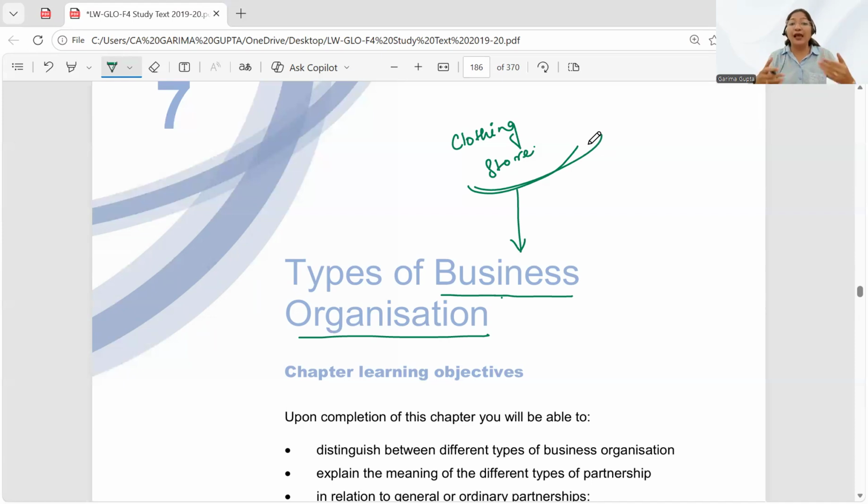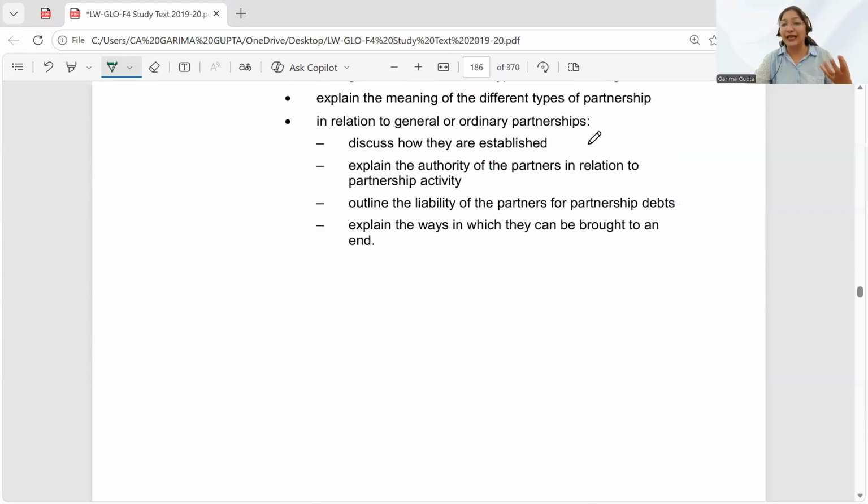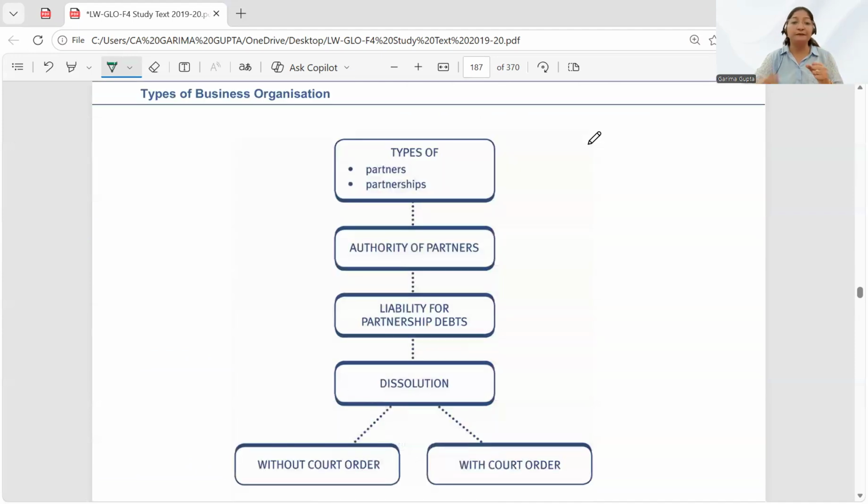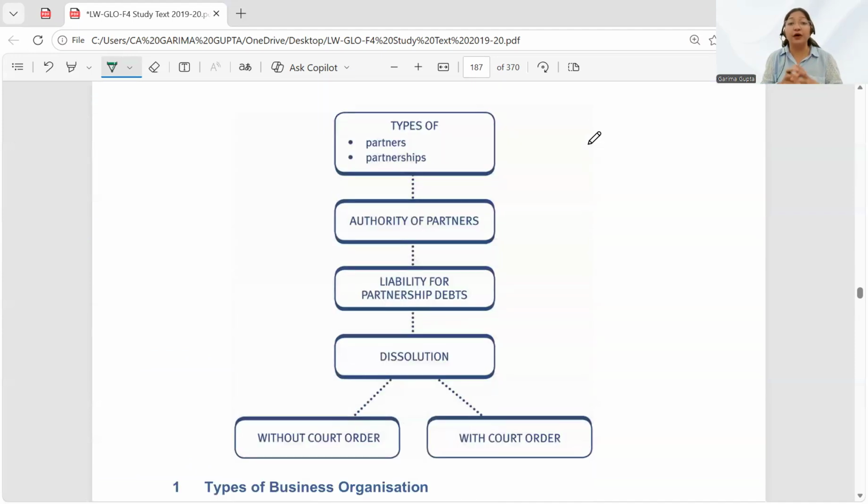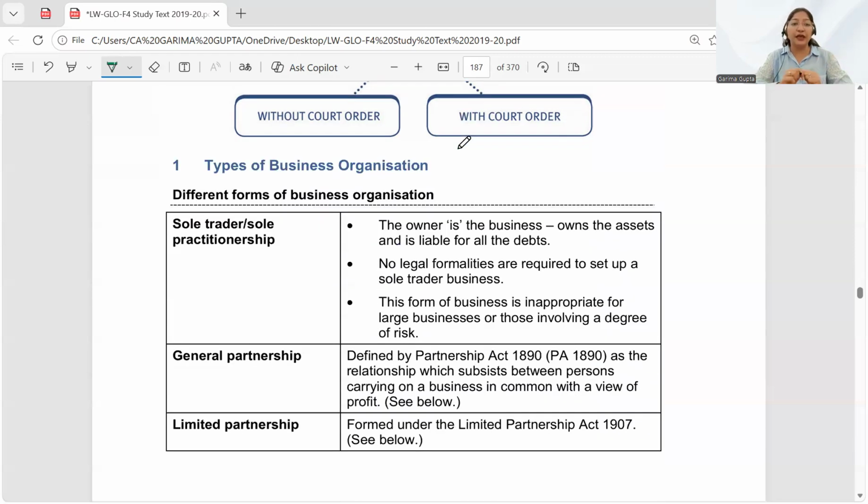So this chapter will help you understand how different types of businesses are set up. What are the different types in which I can set up my own business? In this particular chapter, we will talk about partnerships and how we are going to start our own business. Let's start from the very beginning. If you have a plan to start your own business, what are the different options, how can you start, what are the different ways of incorporation.